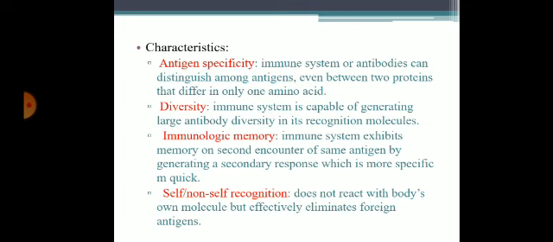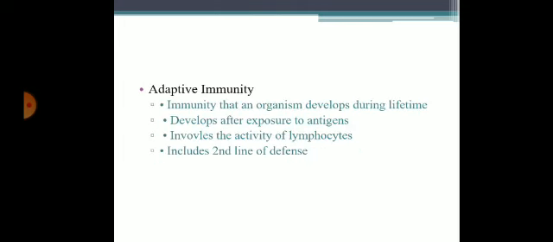Second, diversity. The immune system is capable of generating large antibody diversity. Third, immunological memory, generating a secondary response which is more specific and quick, and distinguishing between self and non-self particles.